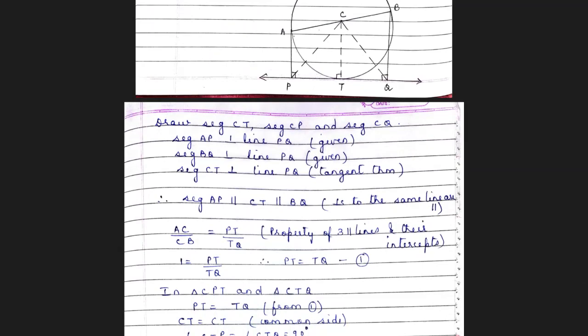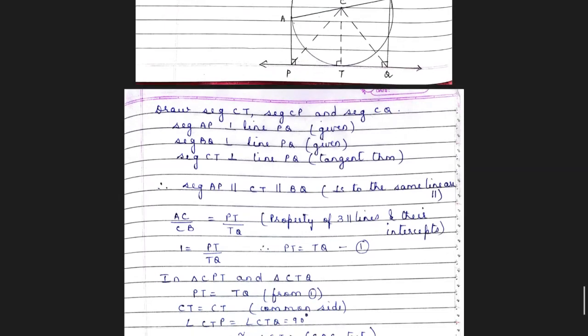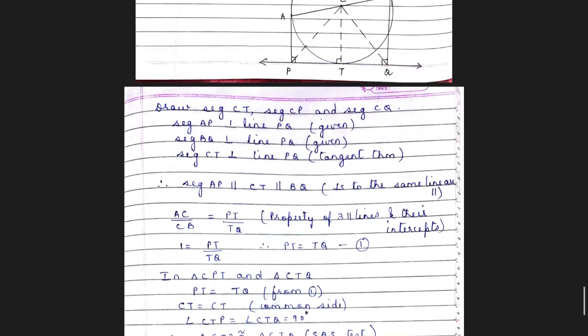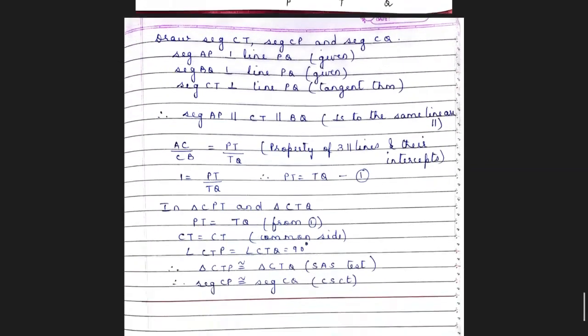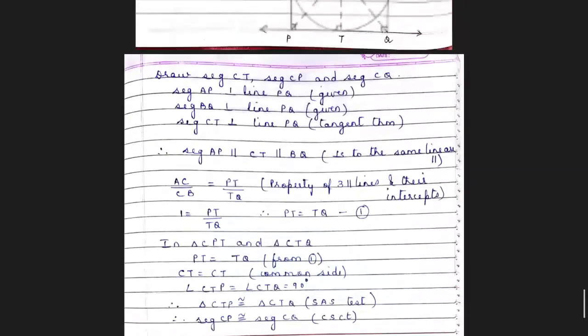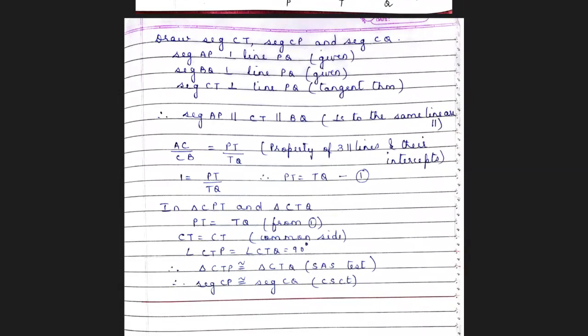CT equal to CT is a common side. And angle CTP equal to angle CTQ is 90 degrees. Therefore, by SAS test, I have the two triangles congruent, and therefore segment CP is congruent to segment CQ, because corresponding sides of congruent triangles. That's how I get it.